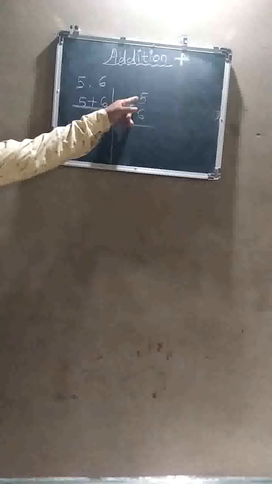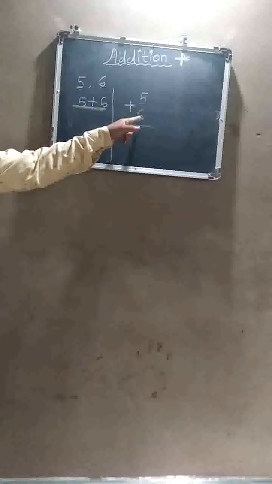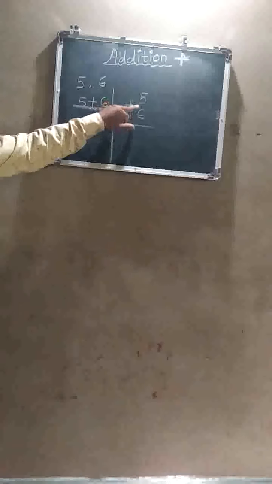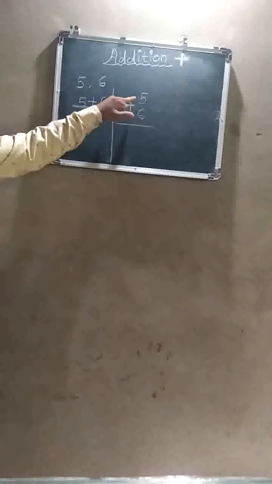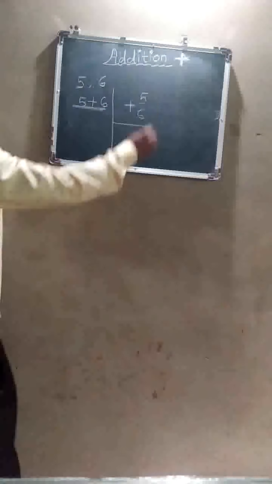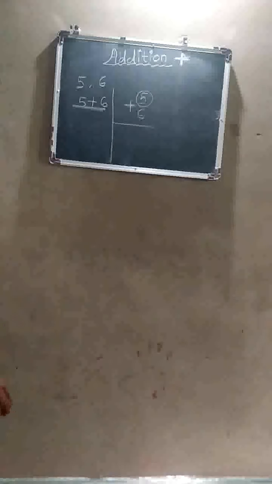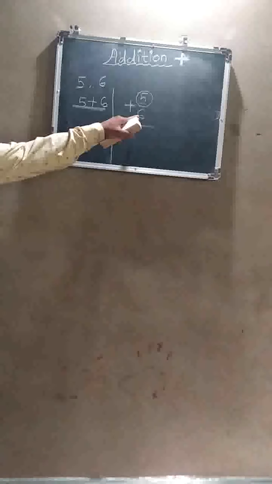I have to add these two numbers, 5 and 6. So how can I use the counting forward method? Easily, I have to count 6 fingers after 5. Why can't both numbers be counted? Very easy: the first number, whichever is given, we can consider already counted. 5 fingers are already counted, so no need to count them again. Or you can say 6 fingers are already counted, so no need to count 6 fingers.